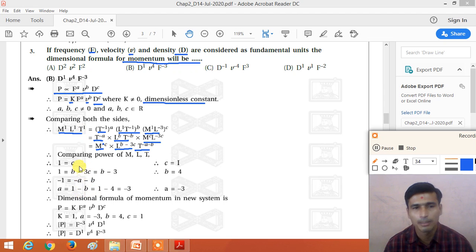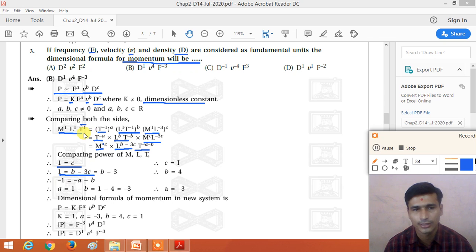So now comparing the powers of M, L, T. Here the power of M is 1 and on the other side the power is C. So we get the equation C is equal to 1. Now comparing the power of L, here the power of L is 1 and on the other side the power of L is B minus 3C. So we get 1 is equal to B minus 3C.